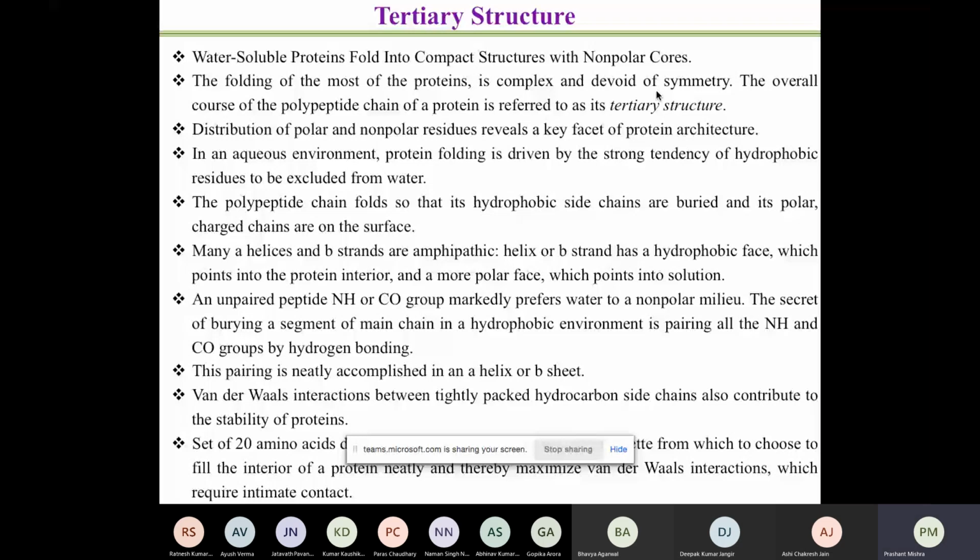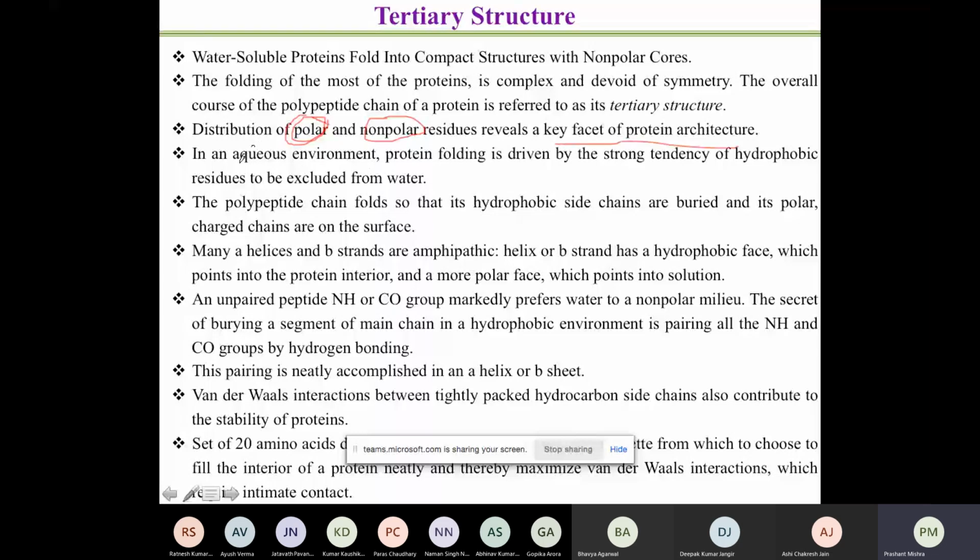The distribution of polar and non-polar residues reveals the key facets of the protein structure. What does it mean? It means that in proteins making a complex structure, there is a distribution of polar and non-polar amino acids. Non-polar amino acids like alanine, valine, leucine, and polar amino acids like the charged ones, like histidine, arginine, glutamic acid, and the ones which can develop polarity on ionization, like OH containing groups, etc. They are the ones which give the key structure of the protein.